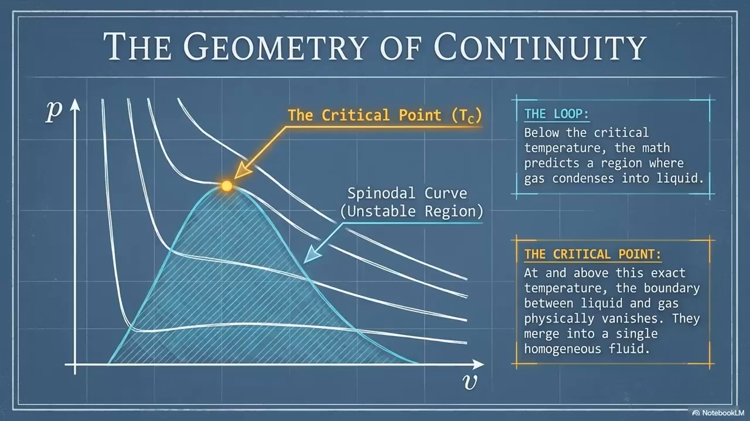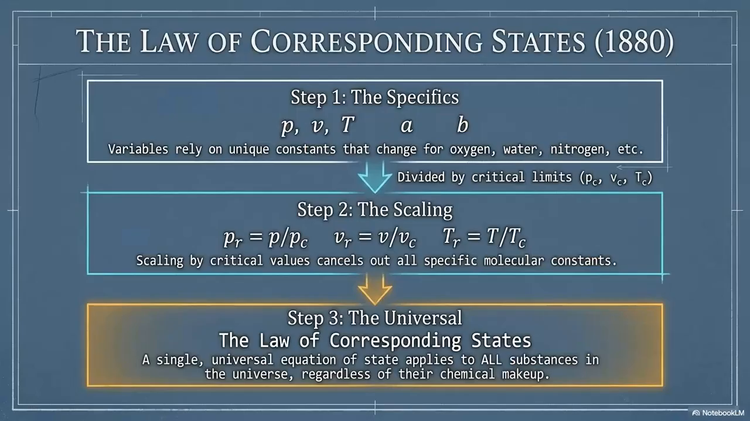Let us explore a profound conceptual breakthrough, the law of corresponding states, 1880. Van der Waals realized that nature's diversity could be unified through elegant mathematical scaling in three distinct steps. Step 1 begins with the specifics, where standard thermodynamic variables, P, V, T, rely on unique molecular constants, A, B, that change for every substance, from oxygen to water. By dividing these by their substance-specific critical limits, Pc, Vc, Tc, we reach.